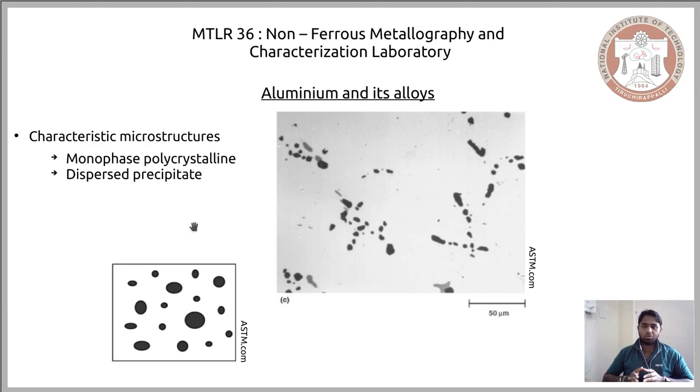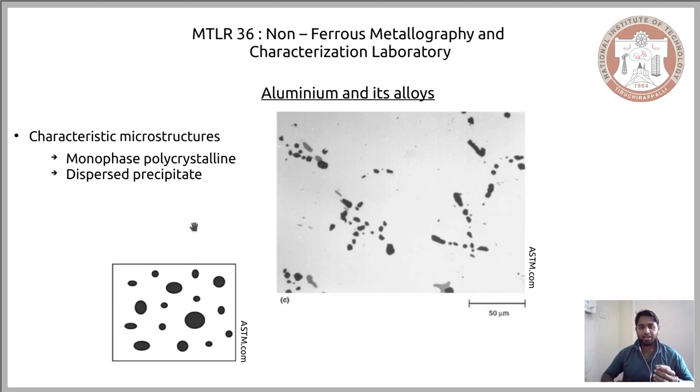And as you might already know, each and every composition has its own phase diagram, and depending on the phase diagrams, the phases vary, and depending on the processing techniques, the form the phases assume will also vary. However, it is easy for us to categorize the microstructures that are hugely applicable, and that is what has already been done, and that is what we are looking at. So the microstructures that are used in applications, people have surveyed and categorized them, and one of the categories is monophase polycrystalline, which we have seen, and the other category is dispersed precipitate.